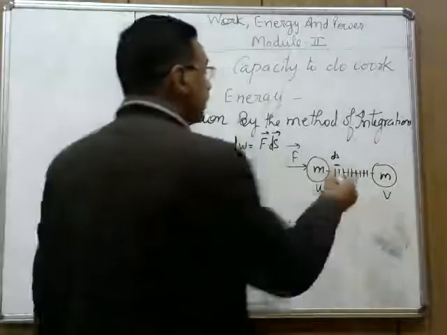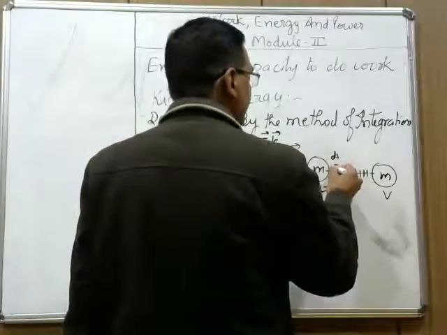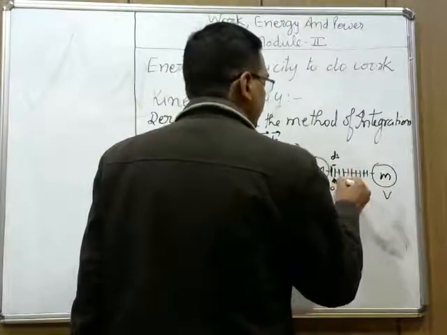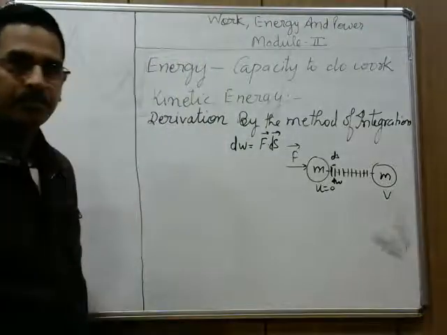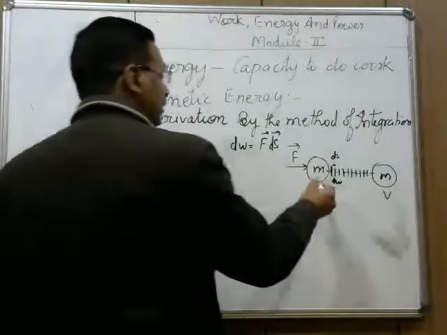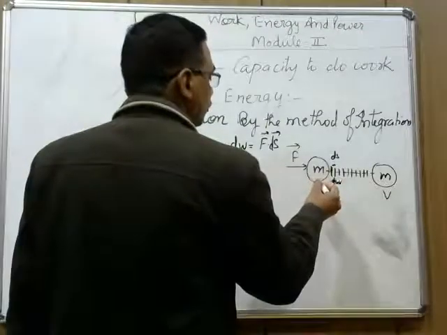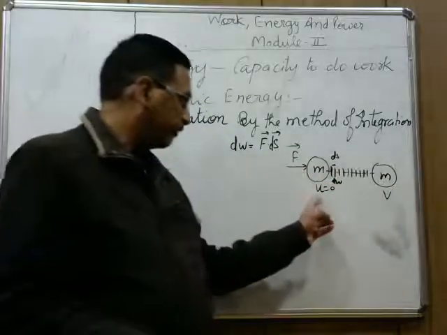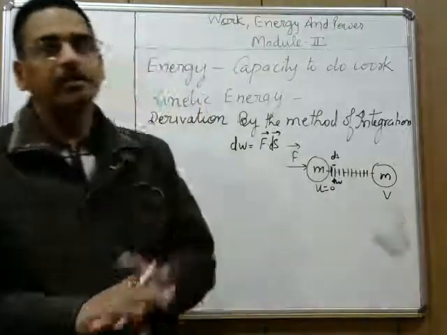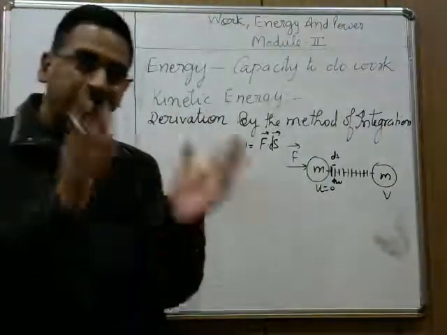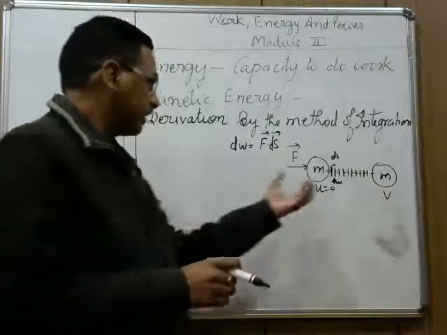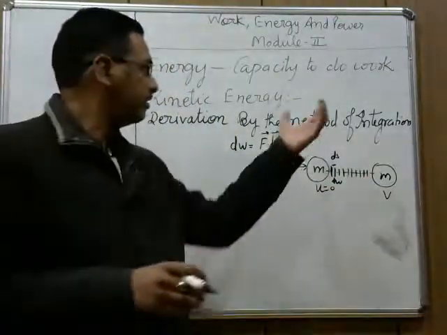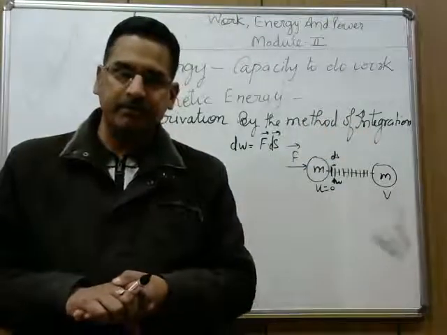So in this particular distance, let the small amount of work done be dw. So the total work done in making the body move from the condition of rest to attaining the velocity v will be the sum of these small amounts of work done, and sum is integration in mathematics.